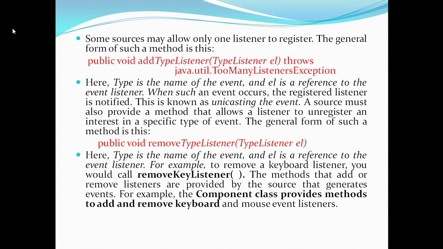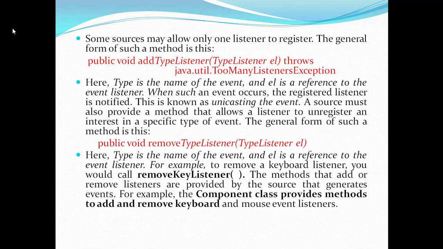A source must also provide a method that allows a listener to unregister an interest in a specific type of event, and its general form is public void removeTypeListener(TypeListener el). This is unregistration. Here type is the name of the event and el is a reference to the event listener.